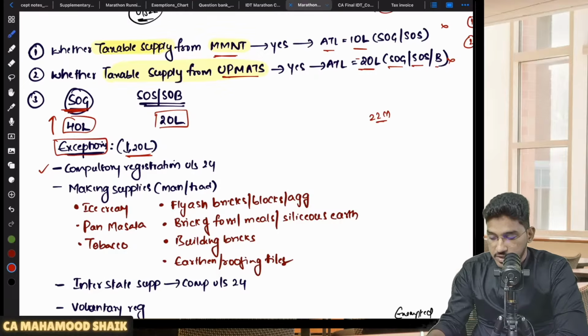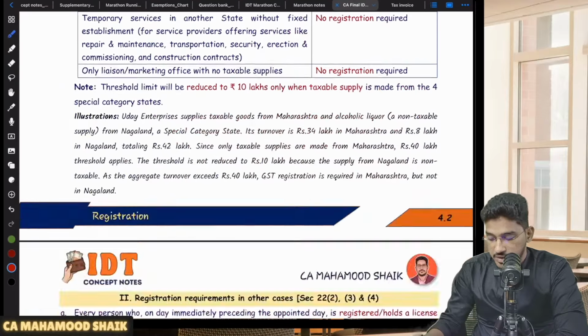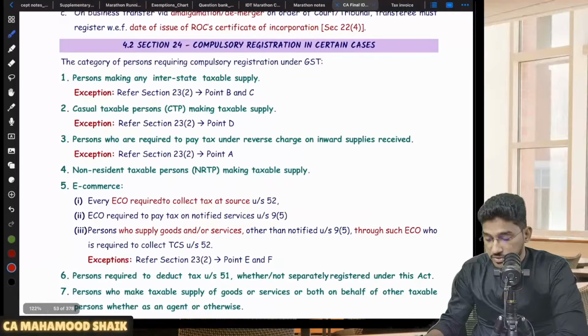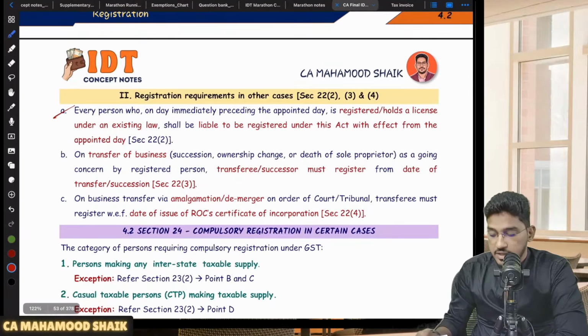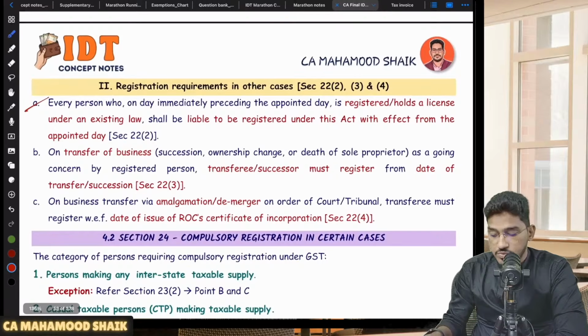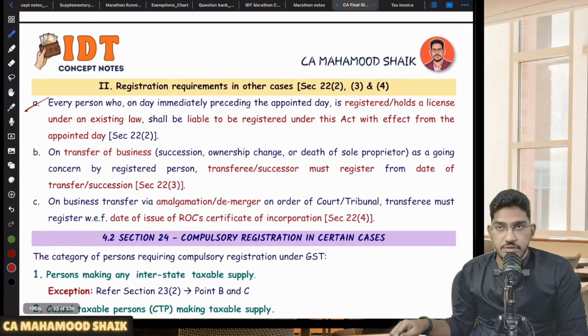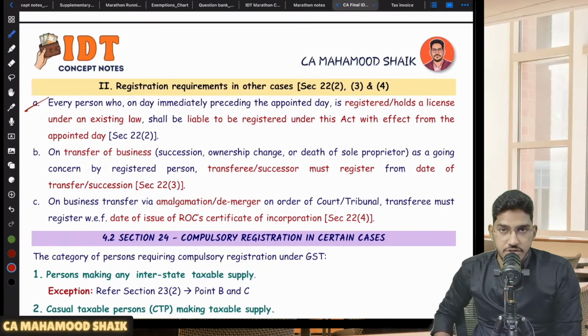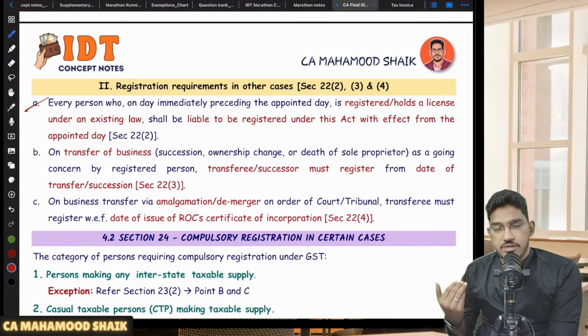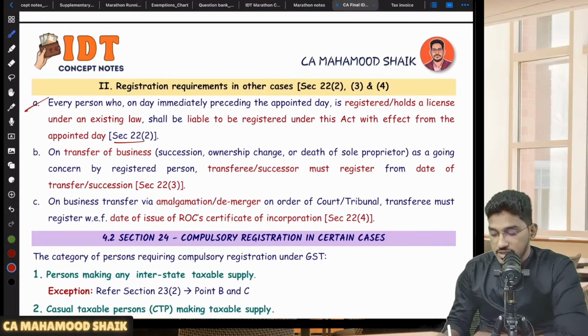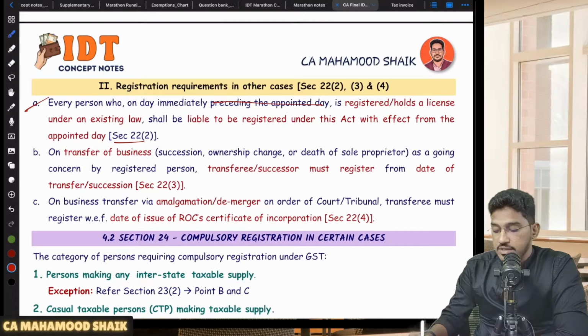Okay, a few more things to talk about under section number 22. There are other subsections also. 22 subsection 1 talks about the turnover limit. When a person's aggregate turnover exceeds the applicable threshold limit, then he will become liable for registration. Under section number 22, we have various other subsections also, which talk about cases where a person will become liable for registration. So first, if you see 22 subsection 2, they say that every person who on the day immediately preceding the appointed day. Sir, what is the appointed day?